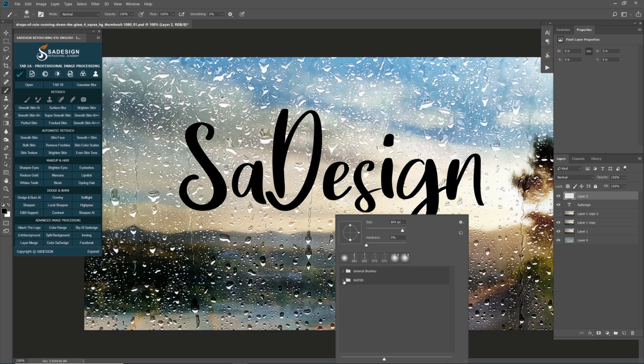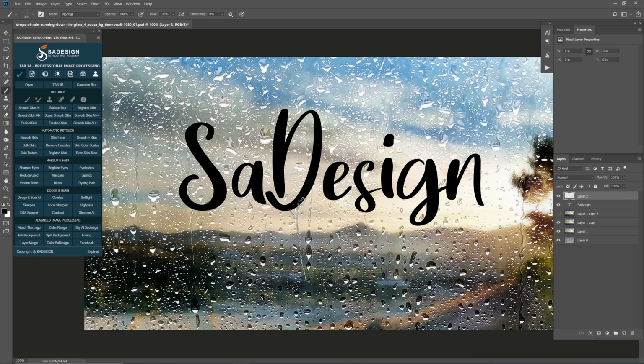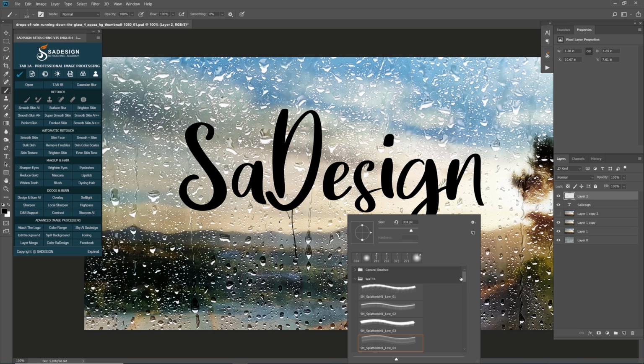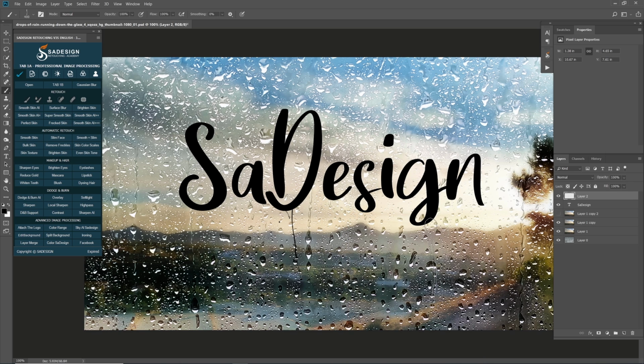Right-click to the canvas, open Water Brush folder, and select this brush to create water that comes from the text. Just dab to the areas that you want to add the water effect. No need to keep the same brush at all, just change whatever that you see fit to your photo. Create your own unique textures.